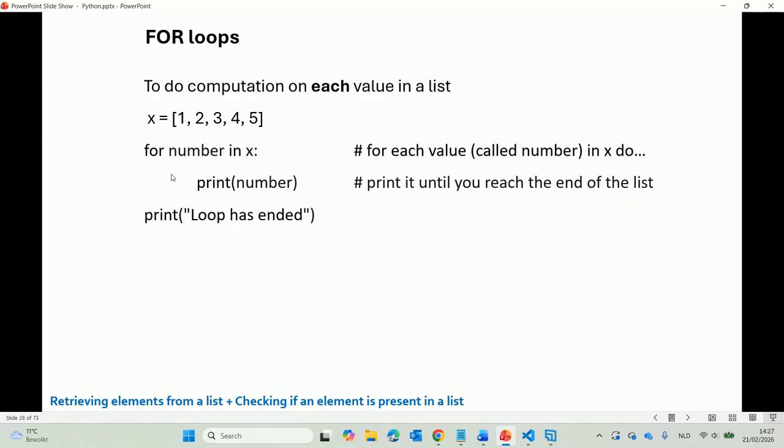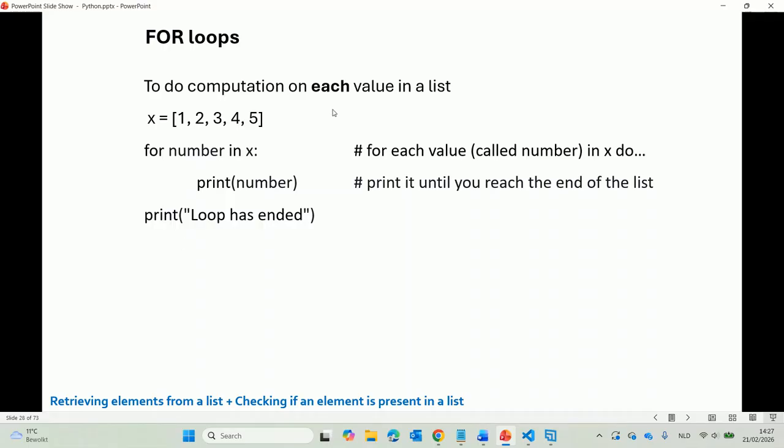The indentation here is very important. It needs to be there because it defines the body of the for loop, so the code that will run in each iteration. When you want to finish the loop, you just go back to the beginning of the line and you stop using the indentation.